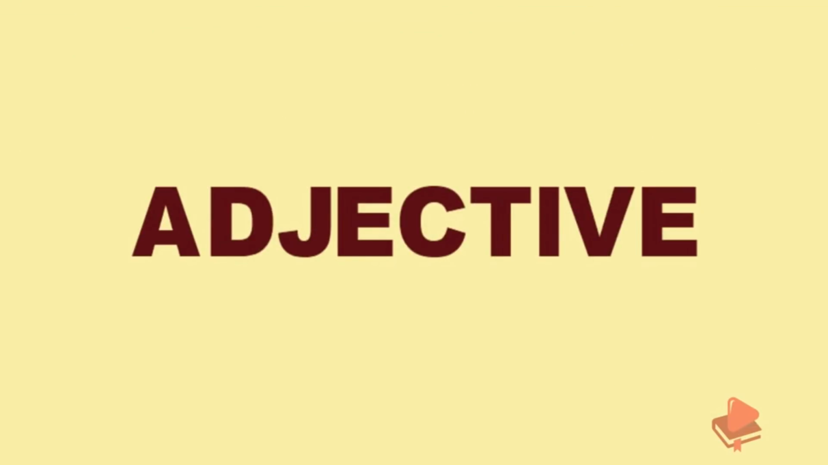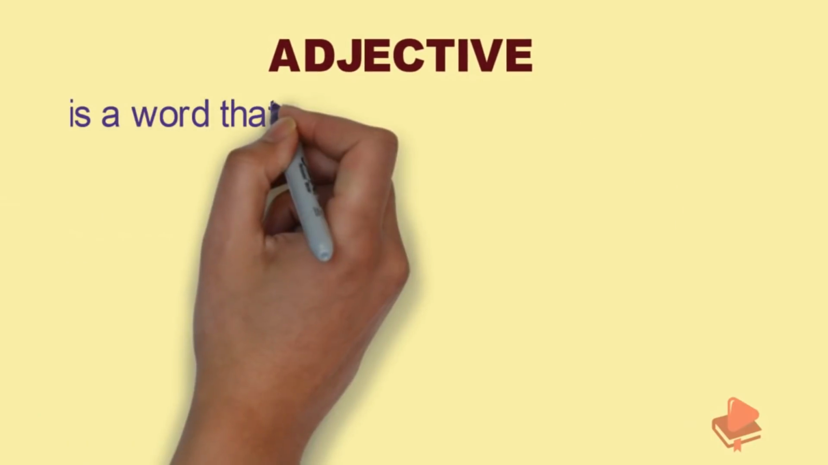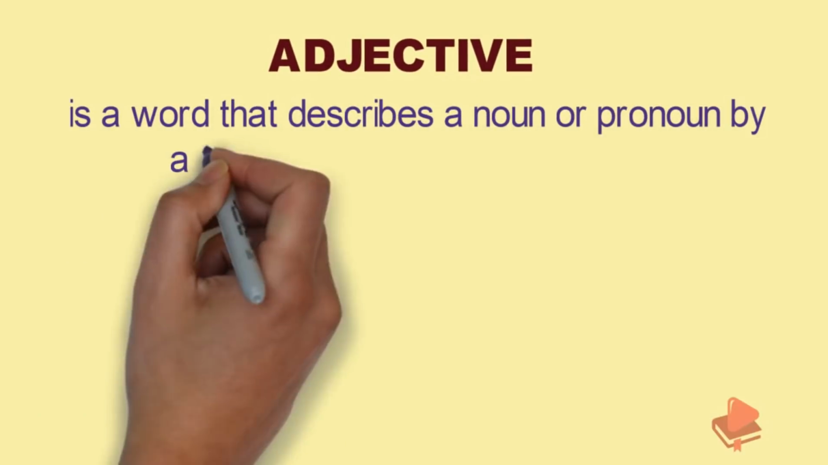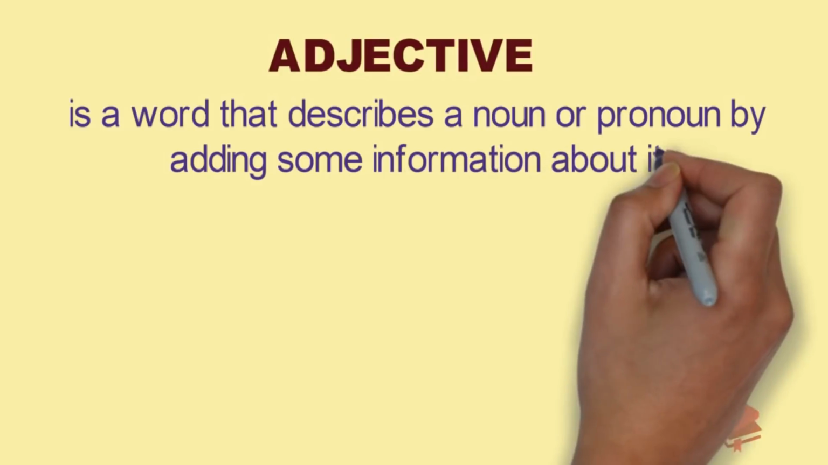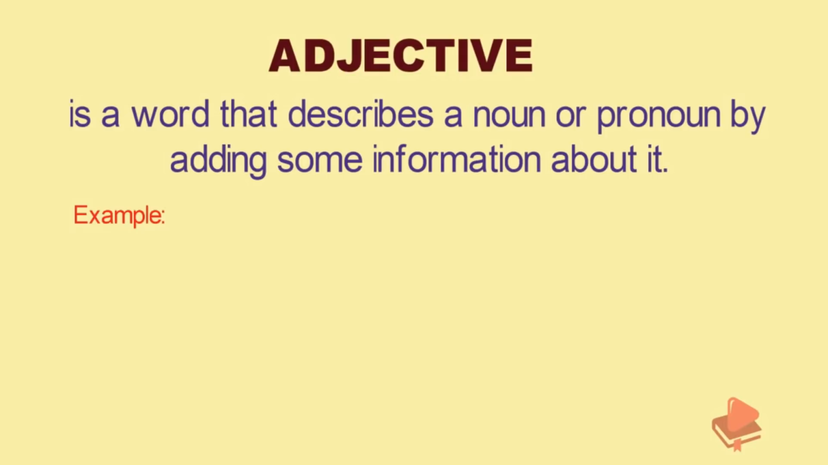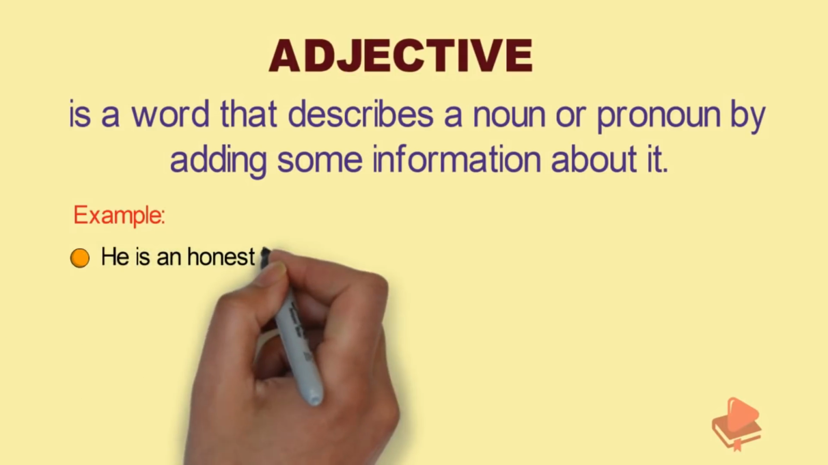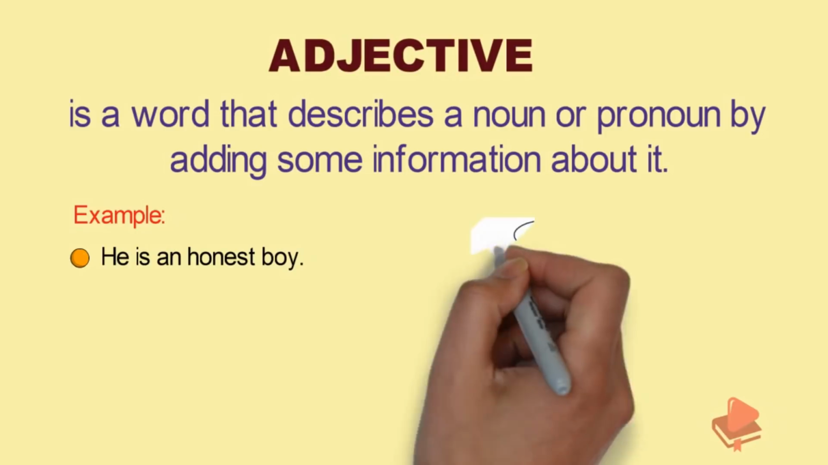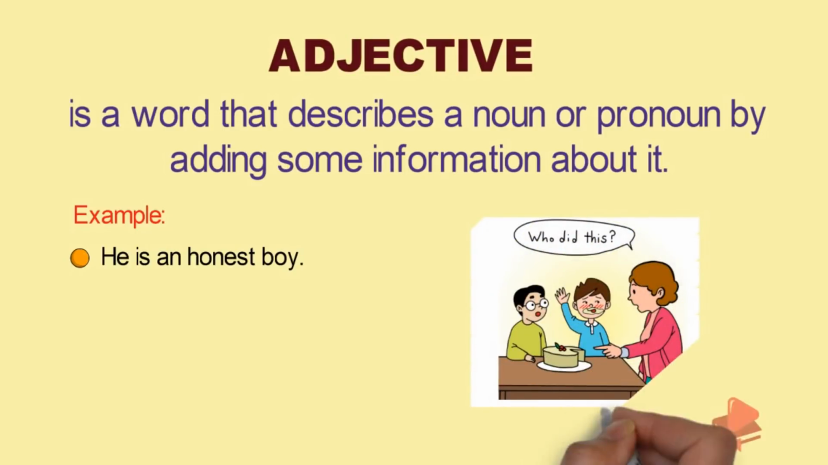Let's see the next type of speech. That's adjective. An adjective is a word that describes a noun or a pronoun by adding some information about it. For example, he is an honest boy. Here, the quality of the boy is shown, that the boy is honest. So honest is an adjective in this sentence.